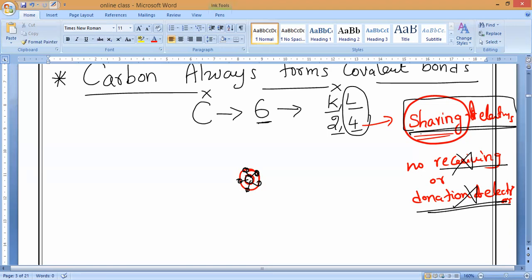Are you clear, everyone? So that is why it is not possible to remove 4 electrons from a carbon atom to get the inert gas electron arrangement. In the same way, it is also not possible to add as many as 4 electrons to get the inert gas electronic configuration. So the only reason is what, guys? Carbon atom is very small. Why is carbon atom very small? Anybody can say? Because its outermost electrons are strongly held by the nucleus.